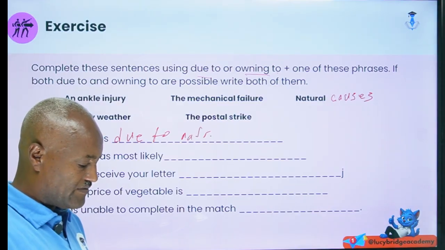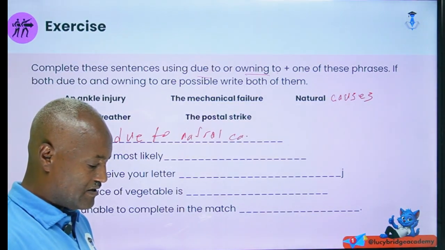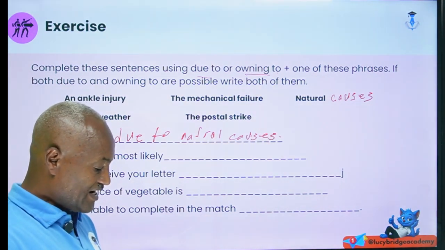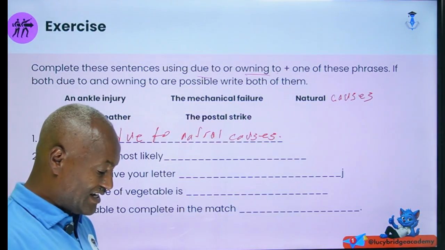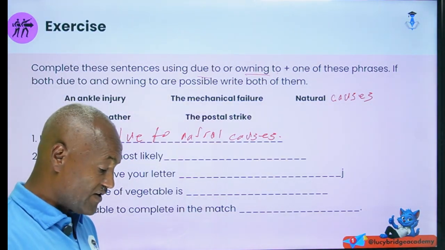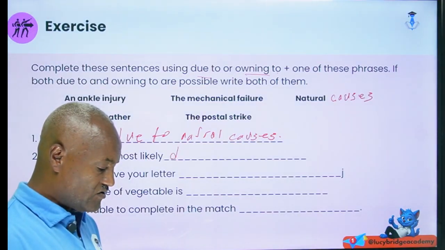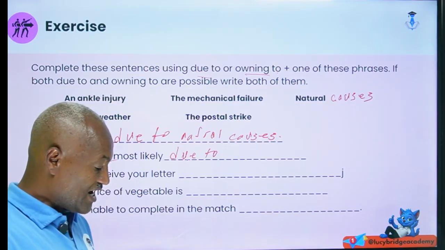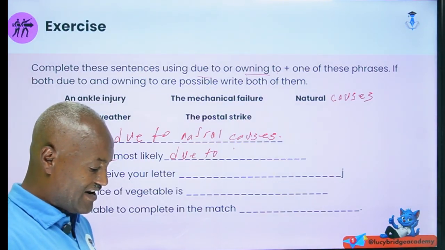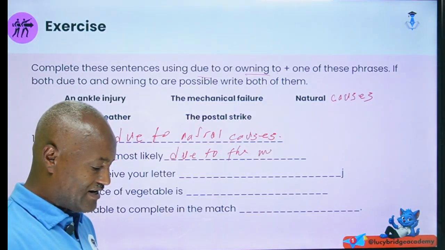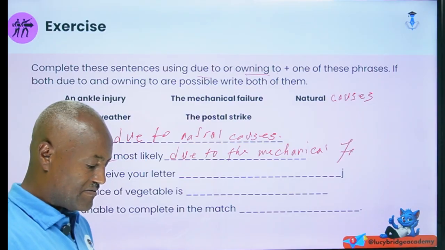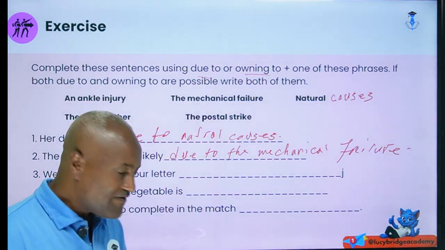It gives sense when it is written with due to. Yes, for instance, "The crash was most likely..." Again, this sentence is constructed only with the verb to be, so we only use due to: "The crash was most likely due to mechanical failure." The rest I leave for you.